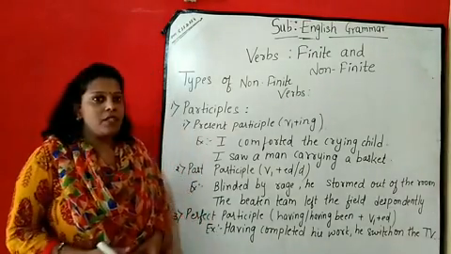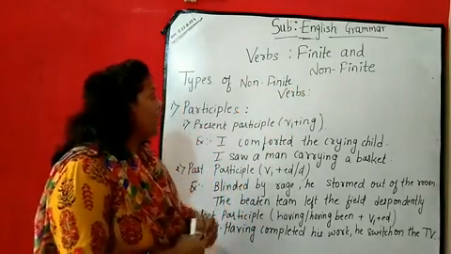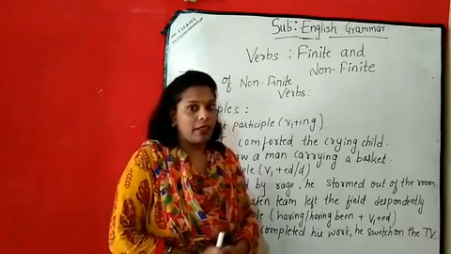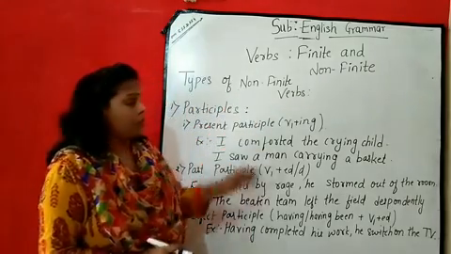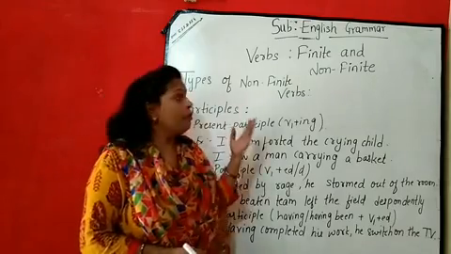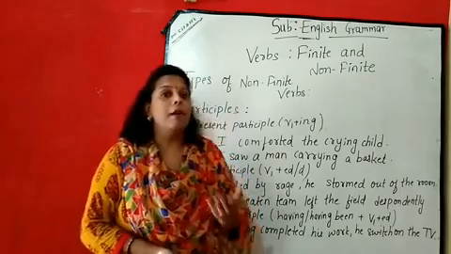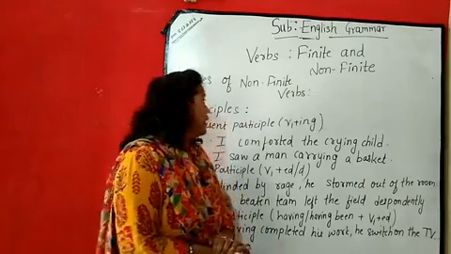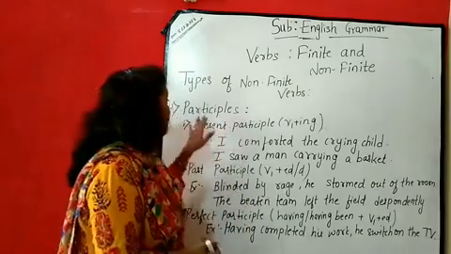So in the previous video we have seen the finite and the non-finite verbs, what the finite verbs are and what the non-finite verbs are. Now we are going to see the types of the non-finite verbs. As I told you, non-finite verbs are classified into three types: the participles, gerunds and the infinitives. Okay, so the first one that we are going to see is the participles.